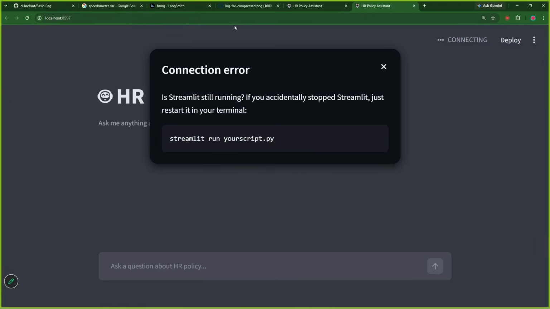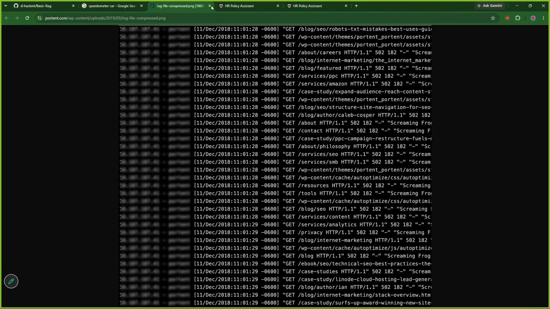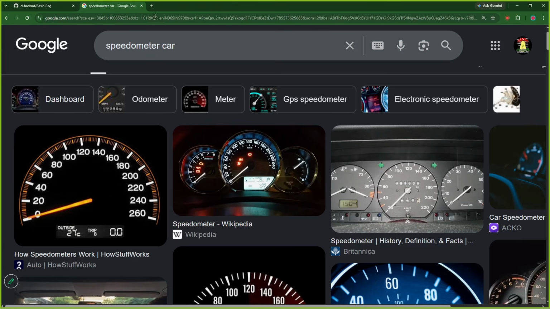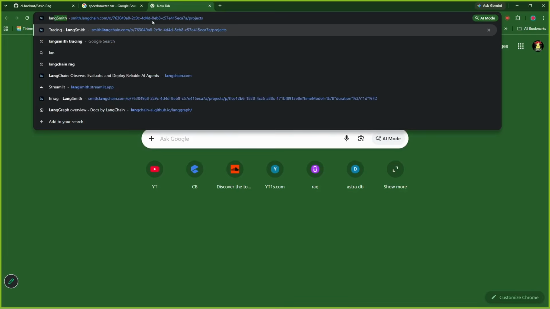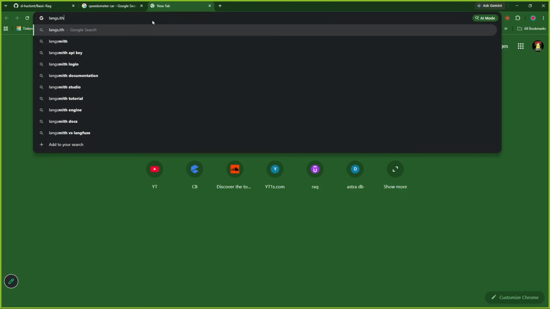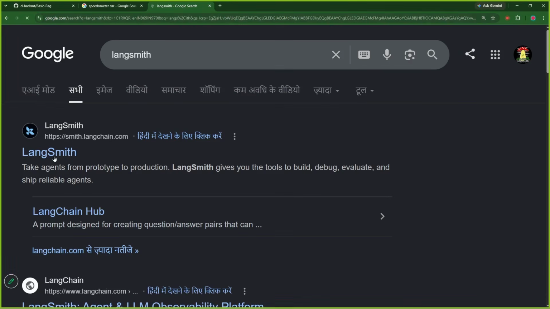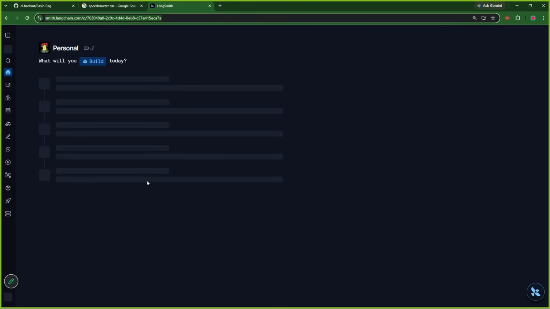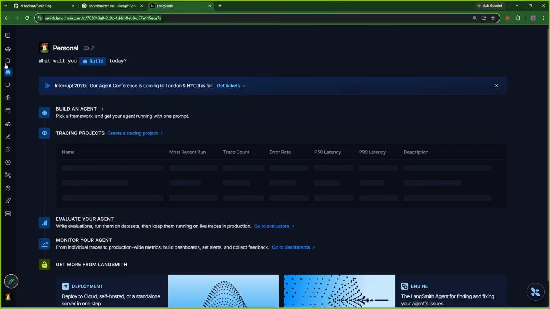I will close everything. I simply have to search LangSmith. Okay, I'm searching LangSmith. I would open LangSmith, and it would take me somewhere here, smith.langchain.com. If you're not there, you will have to log in or something, but you will be here eventually.